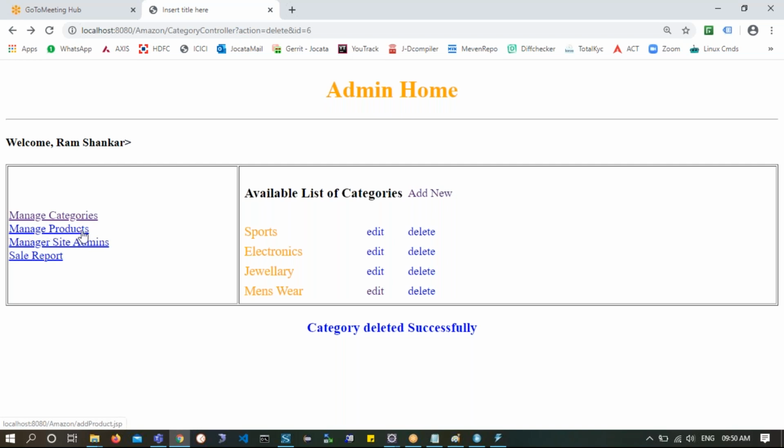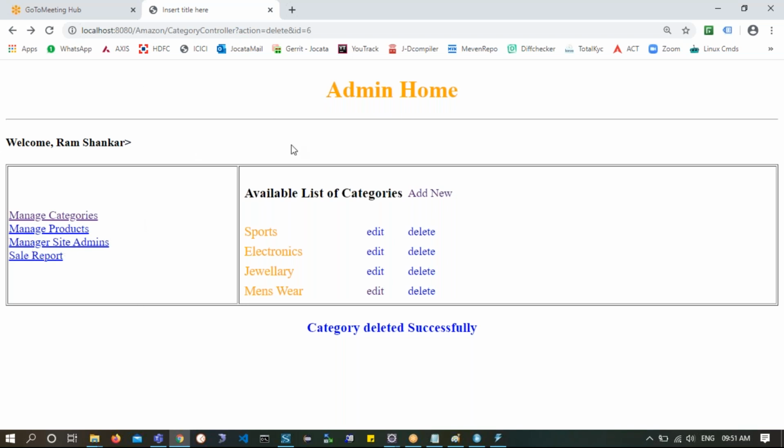Even if you have any other work, stop and come. Now you people try to manage this site admin part. After tomorrow we have completed these products. So day after tomorrow, what is day after tomorrow, by the way? What is today? Come on, Wednesday. So tomorrow is Thursday. Day after tomorrow we will get into RESTful web services.